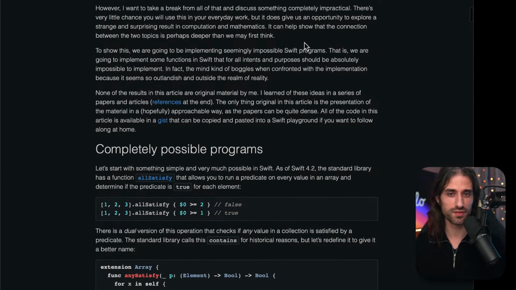However, I want to take a break from all that and discuss something completely impractical. There's very little chance you will use this in your everyday work, I've warned you, but it does give us an opportunity to explore a strange and surprising result in computation and mathematics. It can help show that the connection between the two topics is perhaps deeper than we may first think.